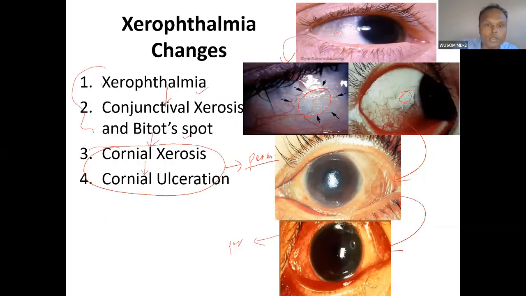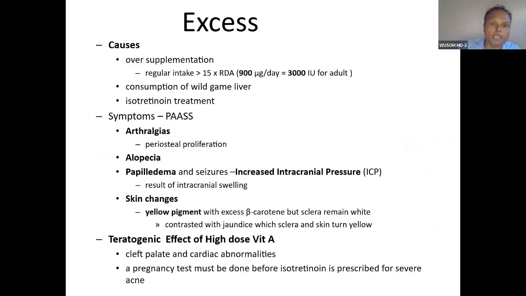Okay. So as we have seen, excess leads to, especially, consumption of the liver of wild game. And these are the chronic presentation, and you know the acute presentation is generally related to increased intracranial pressure. But when a patient takes continuous vitamin A, first there is dermatological presentation, bone joint pain, and then liver involvement, and then intracranial pressure also. So these are the presentations.